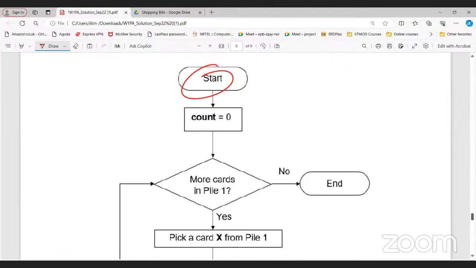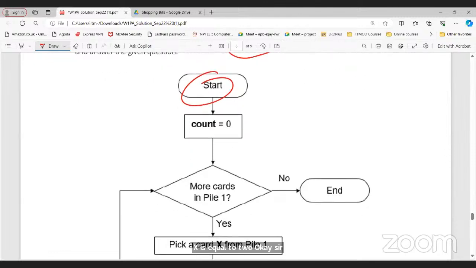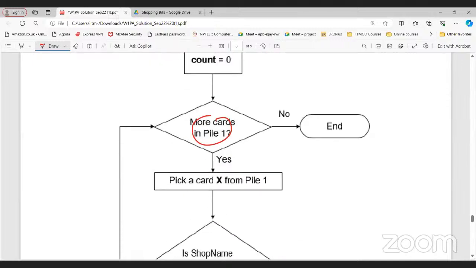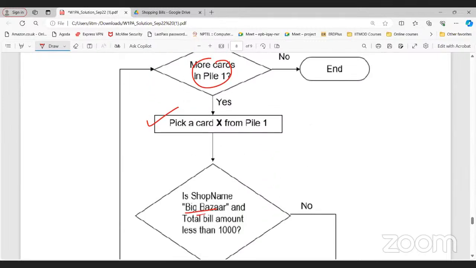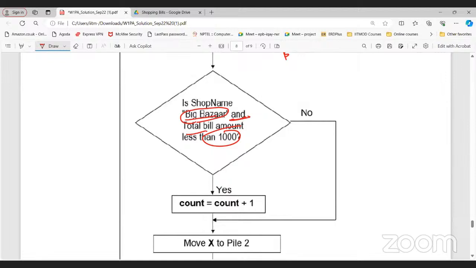Count is initialized to 0. Are there more cards in pile 1? Yes, that is true. Pick card X from pile 1. I have picked the card. Then we check whether the shop name is Big Bazaar and the total amount is less than 1000. The shop name must be Big Bazaar and the amount must be less than 1000. Only then do we go to the count step, or else we go to pile 2. So we increment the value of count only when this condition is true.